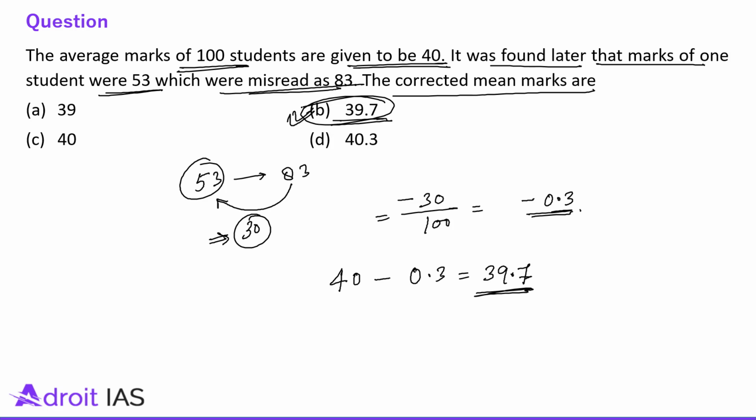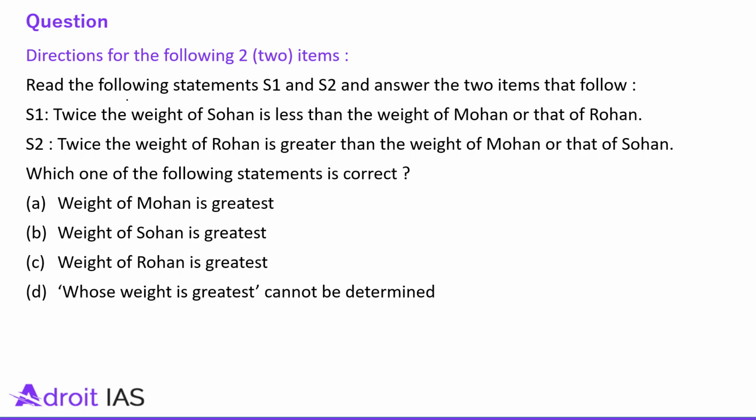Okay, fine. Now let's talk about the next question. Alright, next question is, read the following statements S1 and S2 and answer the two items that follow. Twice the weight of Sohan is less than the weight of Mohan or that of Rohan. This is statement S1, right? Now S2 is saying what? Twice the weight of Rohan is greater than the weight of Mohan or that of Sohan.